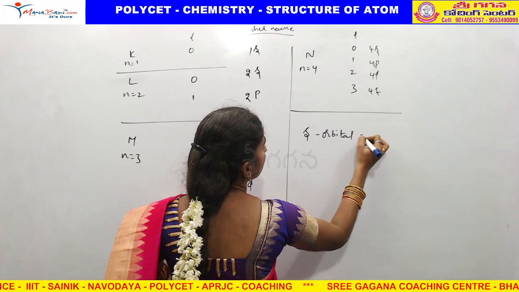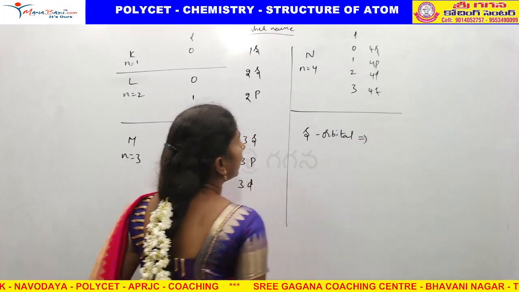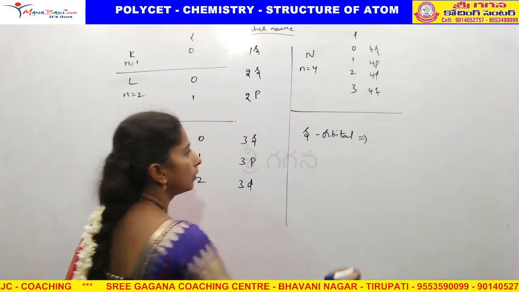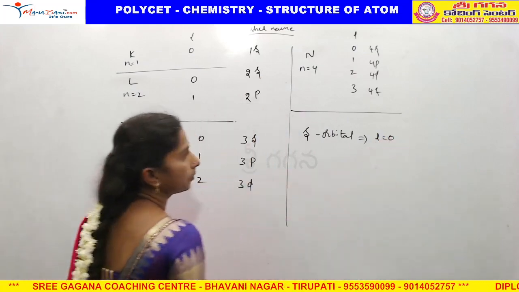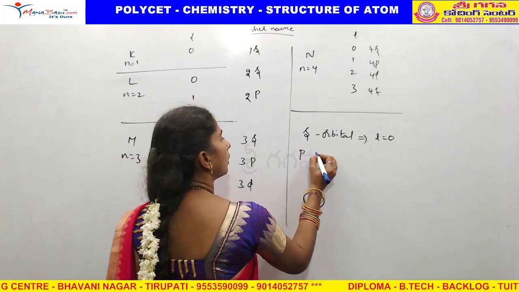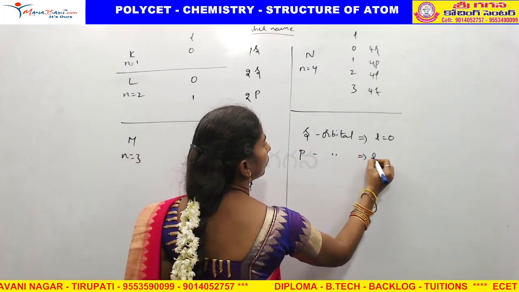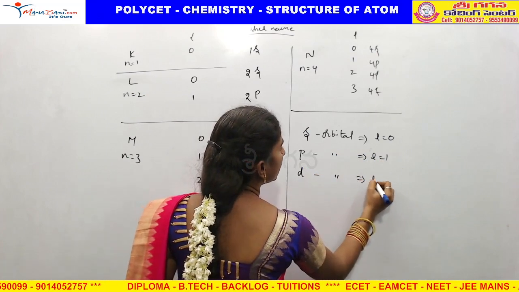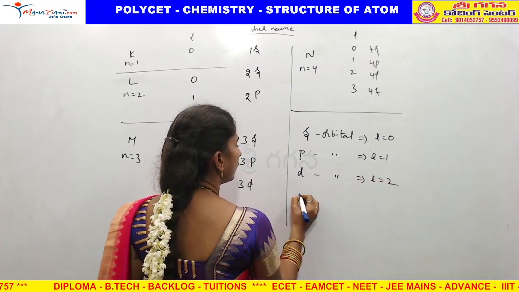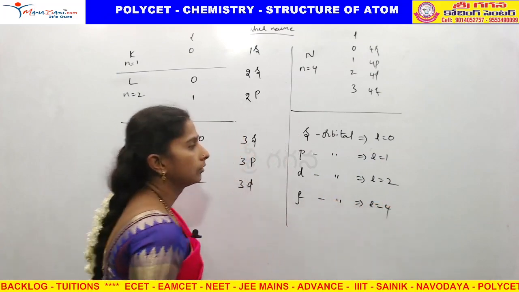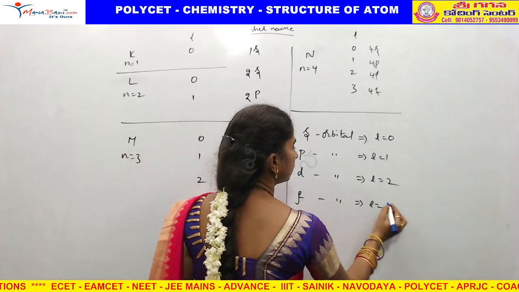If you observe clearly here, the azimuthal quantum number L value for s orbital, in each case, you can observe L equal to 0. For s orbital, L equal to 0. For p orbital, L equal to 1. For d orbital, L equal to 2. For f orbital, L equal to 3.